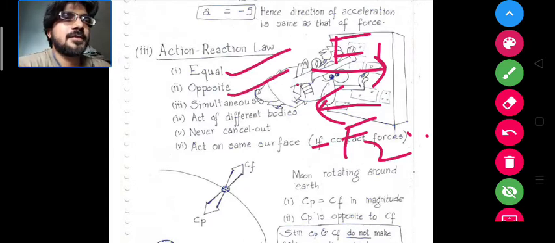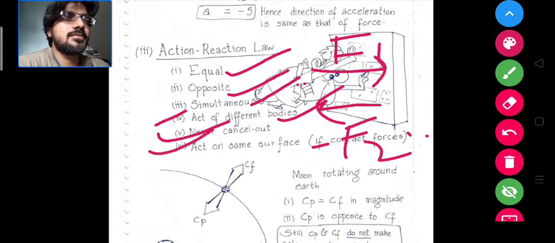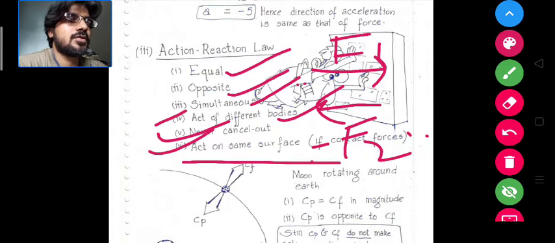Okay, they are simultaneous. ऐसा नहीं होगा कि एक हो रहा है और एक 10 मिनट बाद हो रहा है. They act on different bodies. ये important है. The first action will be on the first body by the second one, and the second action will be on the second body by the first one. Okay, so they act on different bodies, and these action reaction forces never actually cancel out. Okay, and they act on the same surface in case of contact forces.